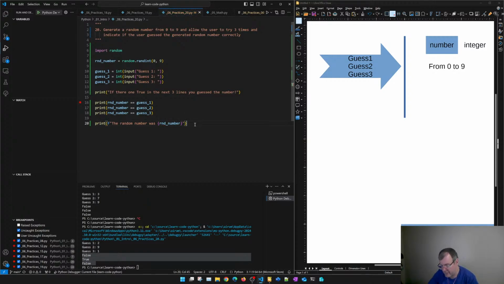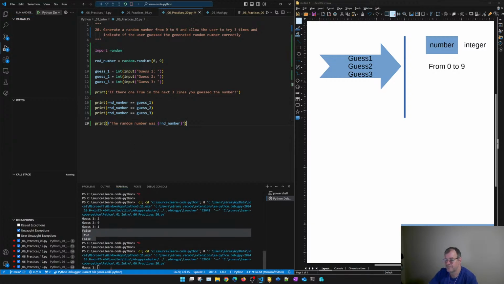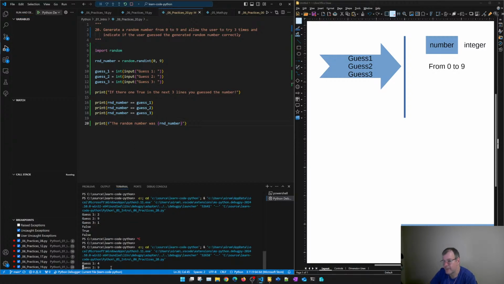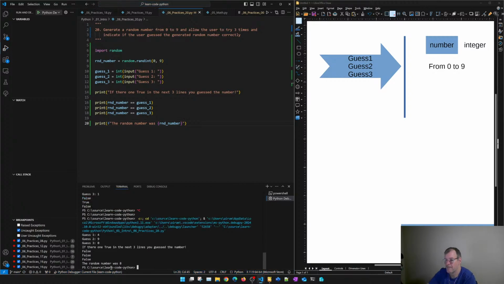Just to make sure that now, when the user plays the game, I remove this breakpoint now so you can see the program running. I will get 4, 9, and 0. See, false, false, false, and the result was 8. So just to show you that with some creativity, we can solve a problem without really knowing a lot.